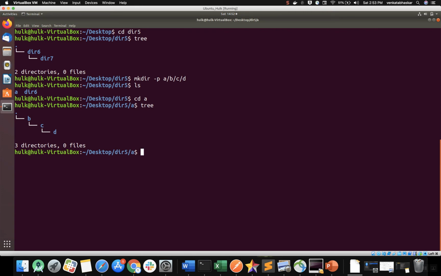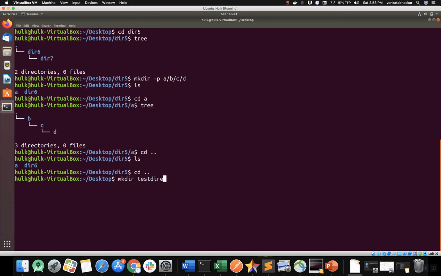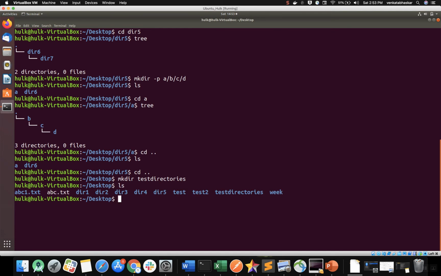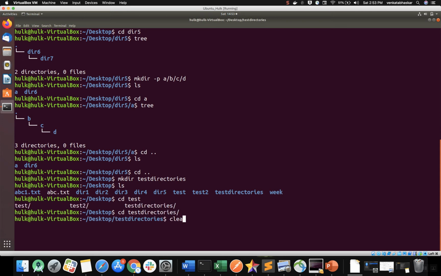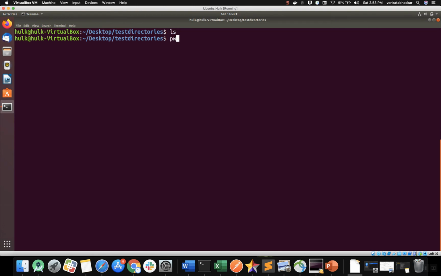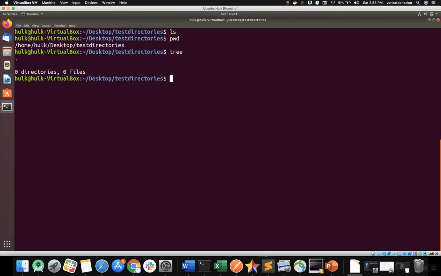Okay, now this is an interesting topic. The next use case is, I want to create 100 directories at a time, right? So I'm navigating to the desktop, the parent directory. Now I will create one directory, test directories. This is my parent directory. Now ls, there is test; I'm navigating to this test directory. Please listen carefully to this example. This is my current working directory. If I enter the tree command, no data exists.